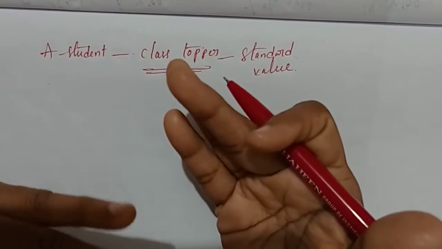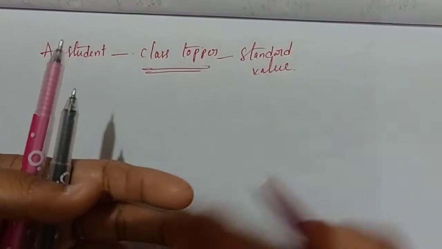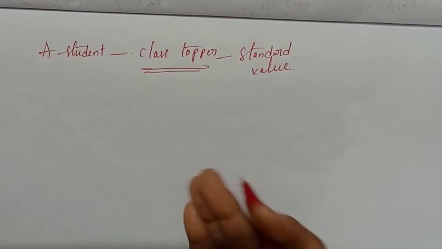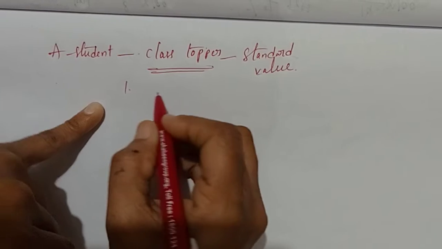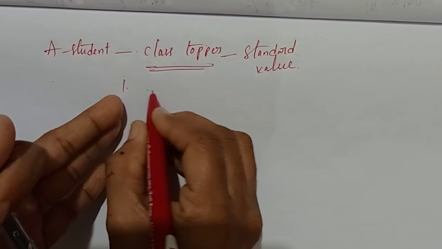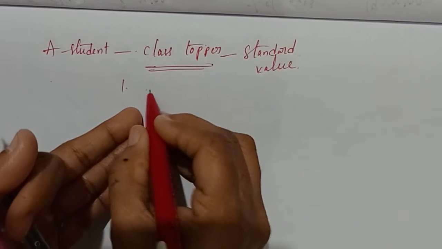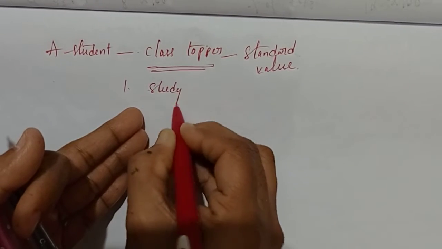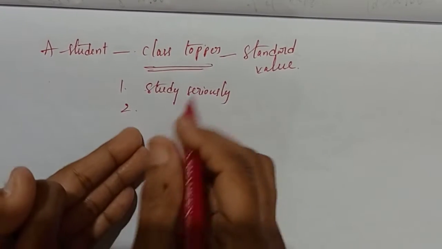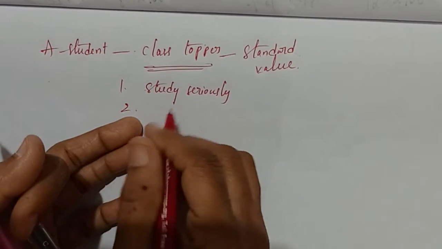First, he should do hard work, correct or not? So first of all, he should do hard work, and he should study seriously, correct or not? And early in the morning he should get up, yes or not?